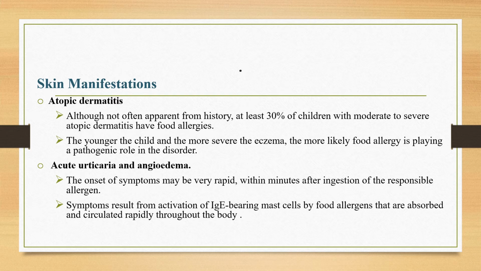The onset of symptoms may be very rapid, within minutes after ingestion of the responsible allergen, and symptoms result from activation of IgE-bearing mast cells by food allergens that are absorbed and circulating rapidly throughout the body. Foods most commonly incriminated in children include egg, milk, peanut, and nuts, although reactions to various seeds can occur.